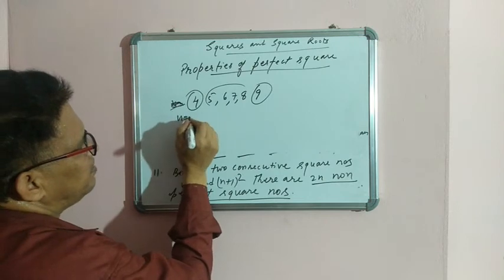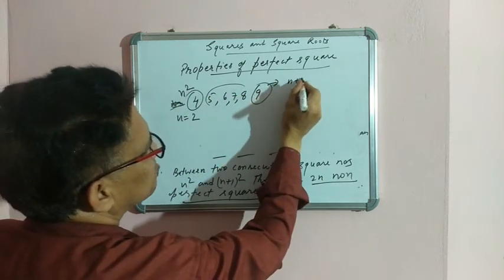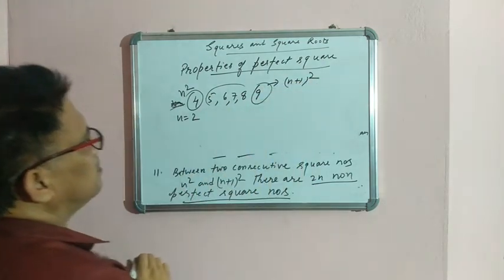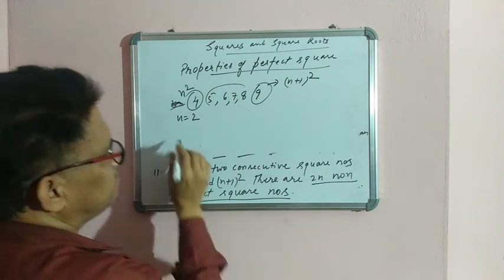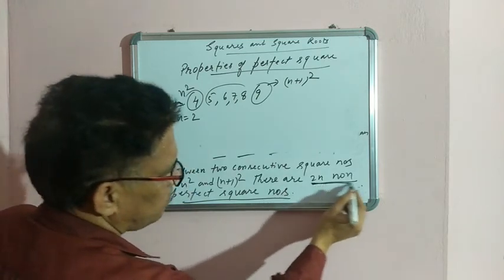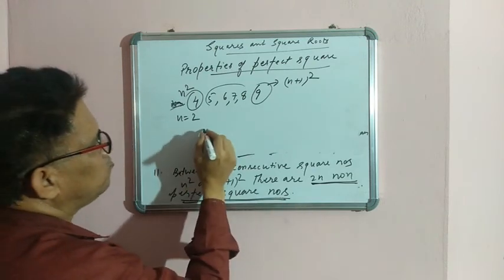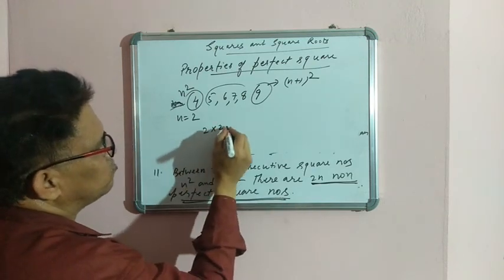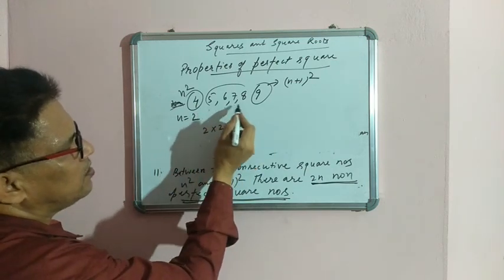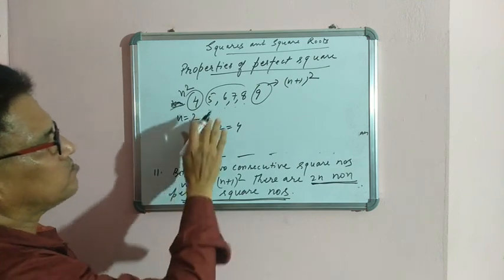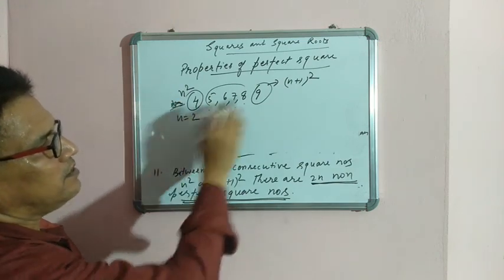So the value of n is equal to 2. Clear? Now according to this law, 2n non-perfect square numbers are there. So the value of 2n, 2 into 2, is equal to 4. Now count it: 1, 2, 3, 4 non-perfect square numbers are there between two continuous perfect squares.